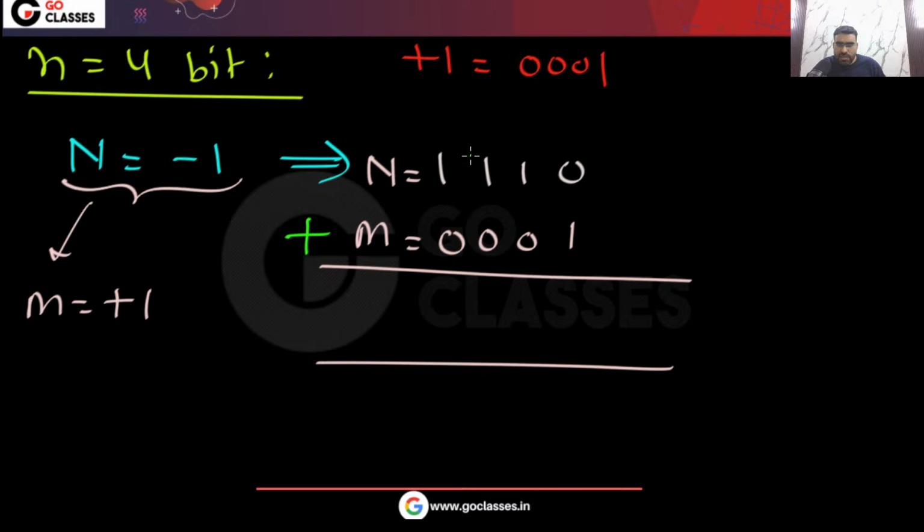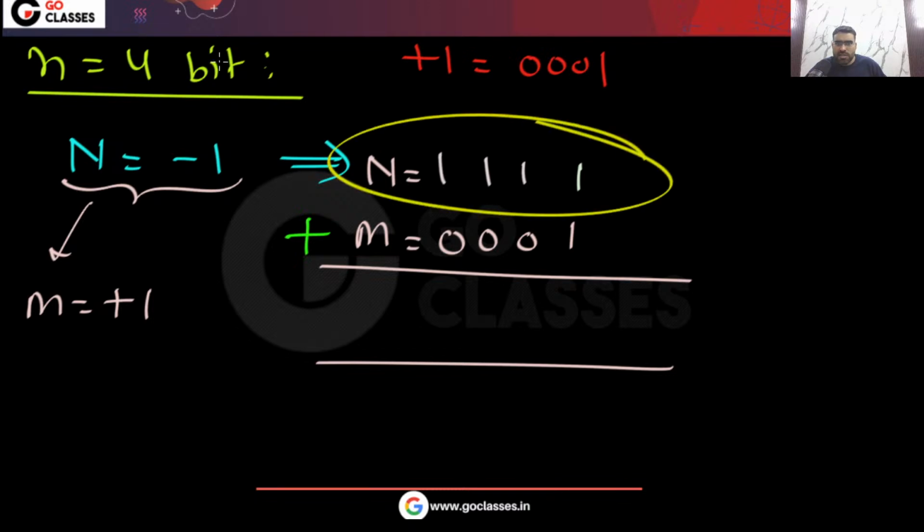What is the mistake we did? Let me know. What is this one? Sorry, okay, this will be 1, right? Okay, sorry, this will be 1. So you can see this will be 1, so this is going to be -1. Yeah, this is the mistake. So you can see this will be the -1.